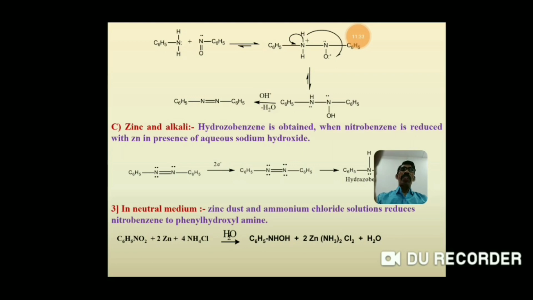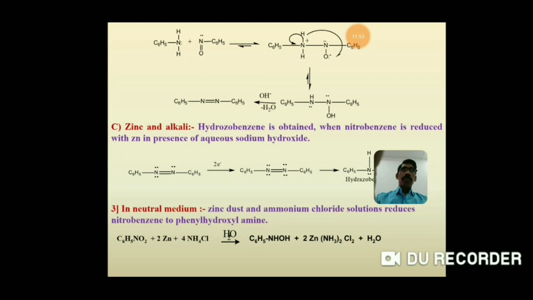The pair of electrons present on the nitrogen atom is transferred to the nitrosobenzene, and then the hydrogen atom present on the nitrogen atom is transferred to the negatively charged carbon atom to form the OH, and finally it eliminates the water molecule to form the azobenzene.